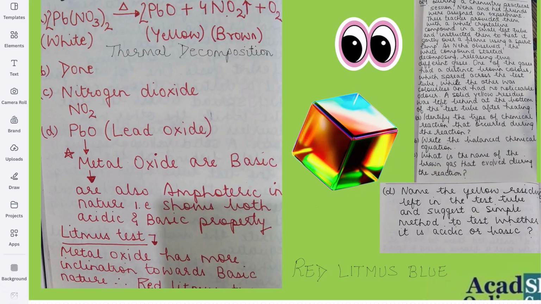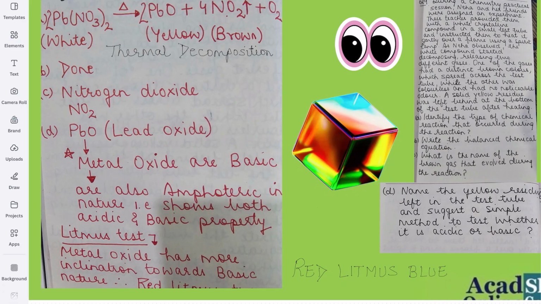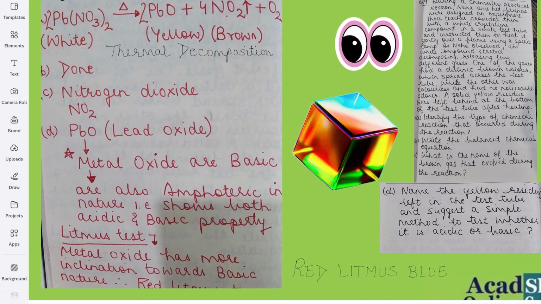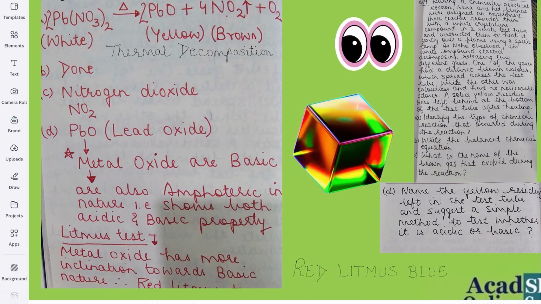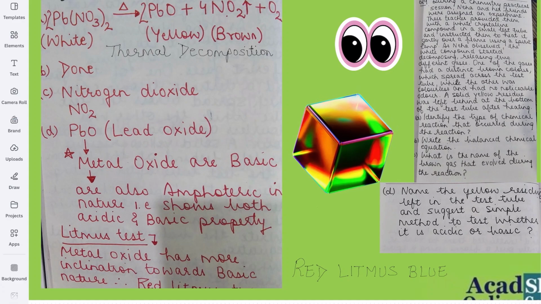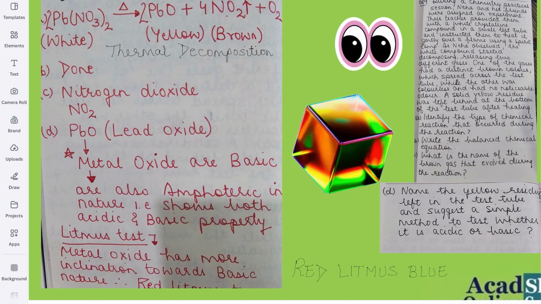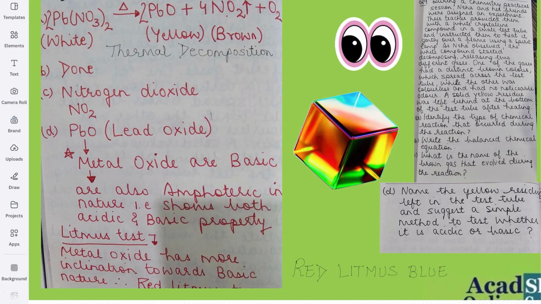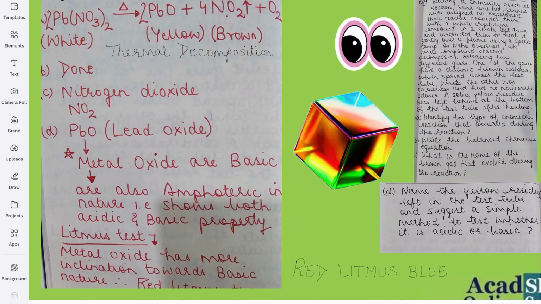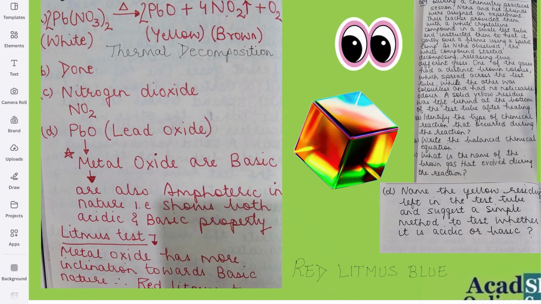Now, in this question, a very big hint is given, and that is a gas which is brown in color. Immediately it should strike in our mind that we have studied the brown gas, nitrogen dioxide, NO2. So this is the reaction of lead nitrate. They have also written white color, that means the white color of this compound, lead nitrate. I have written here lead nitrate, Pb(NO3)2, which is white in color.